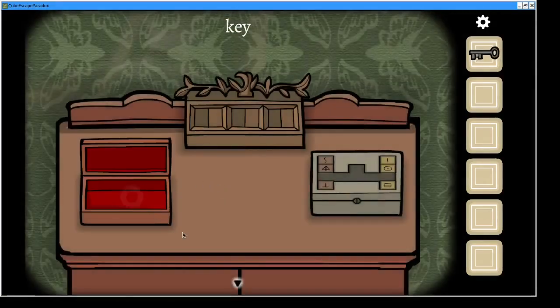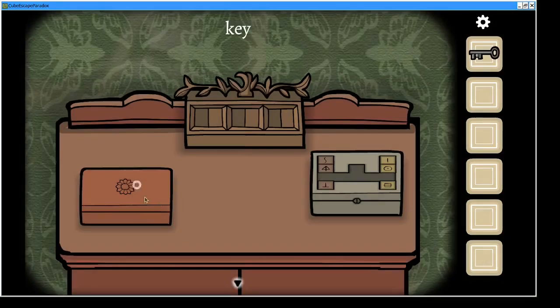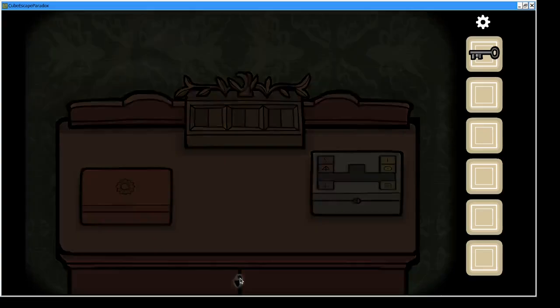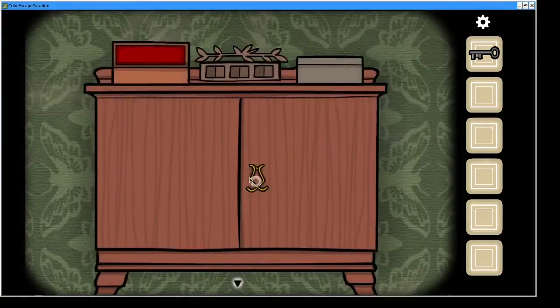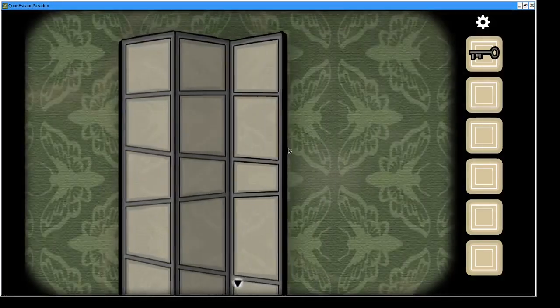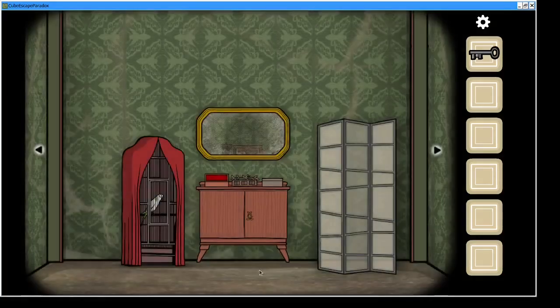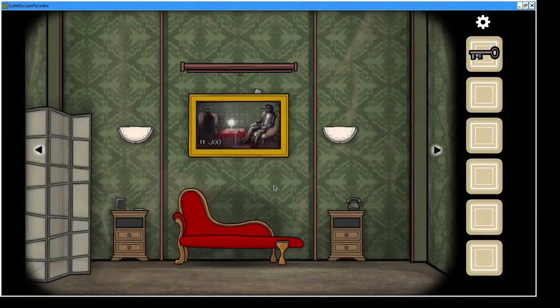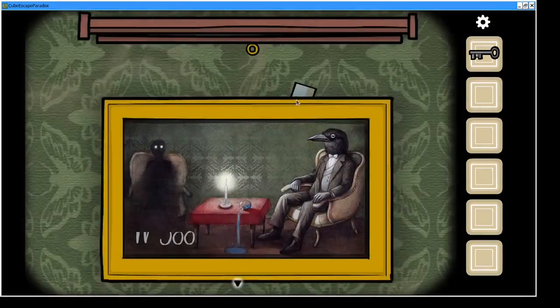We can open that. We can get a key, and that's it. We have a puzzle box here that we can probably solve just now. We'll have a look at that now. There's a cabinet that we can't open. There's a slidey thing that we can just wiggle backwards and forwards. Then we have a picture here with an item at the top. This is a photo piece.